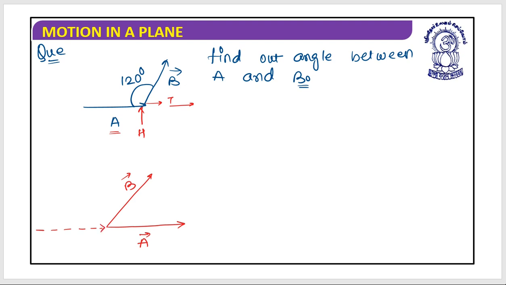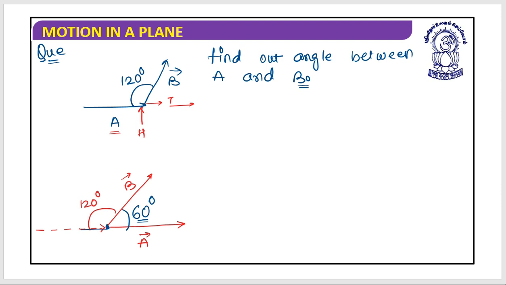This represents the initial, and they have given me this 120 degrees. So now my correct answer should be this. This is the tail of A, this is the tail of B, so this could be the correct angle. As you know, this is 120, so this must be 60 degrees, because a complete half of the circle is 180 degrees. So 60 degrees would be the correct answer. Is it clear?